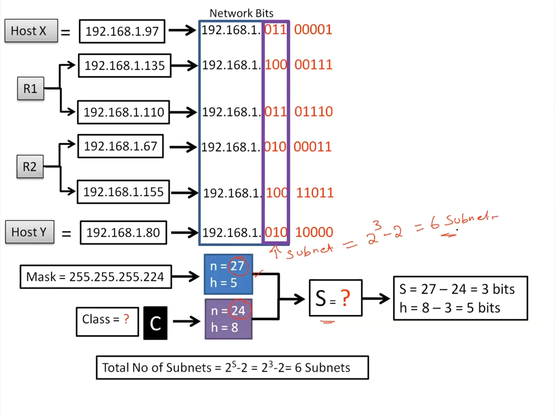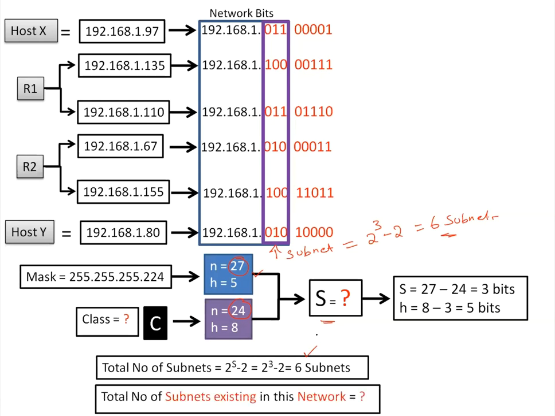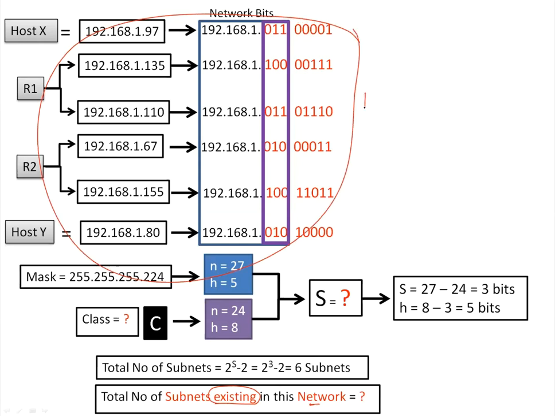Now look at the first question. Total number of subnets will be 6 subnets. Very good. But what is the question they asked? First question: total number of subnets existing in this network. They haven't asked for 6 subnets. Total subnets they are not asking, guys. Please answer carefully. What is the total number of subnets existing in this network? That means you have to consider this entire thing as one network. So how many subnets have been used in this network? For that, you have to identify the 3-bit subnet portion.